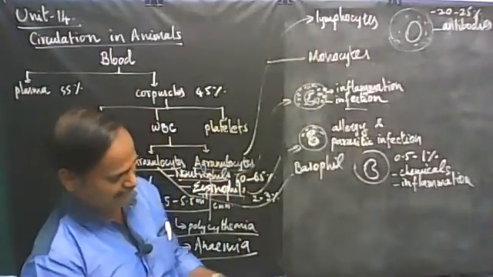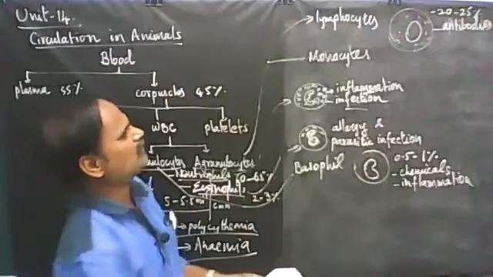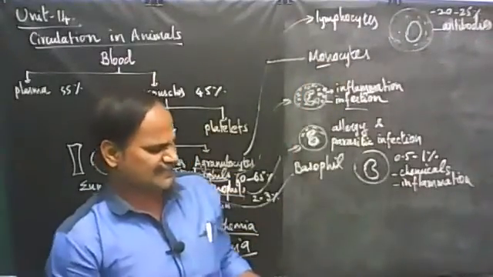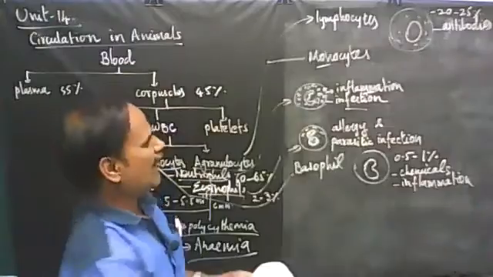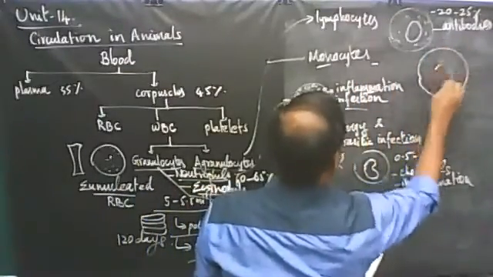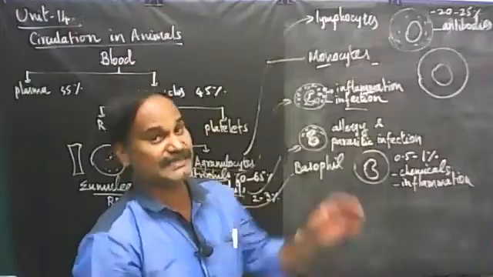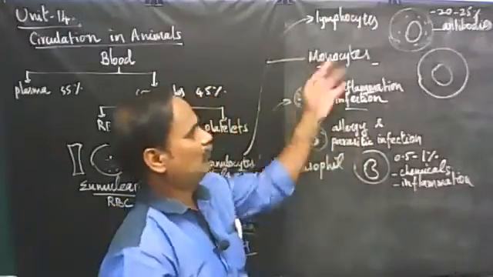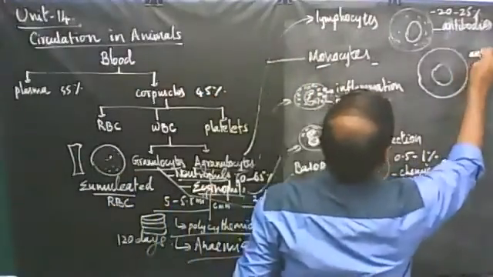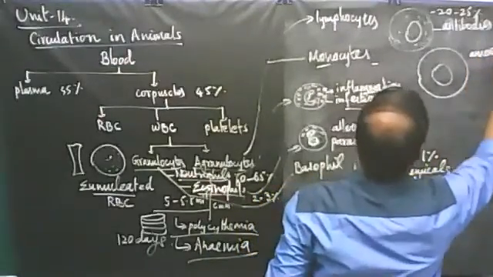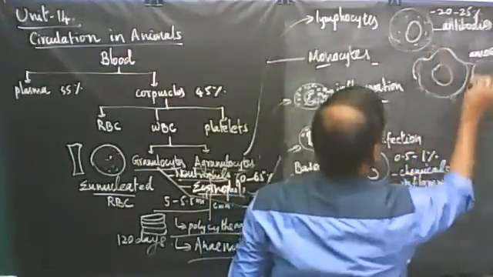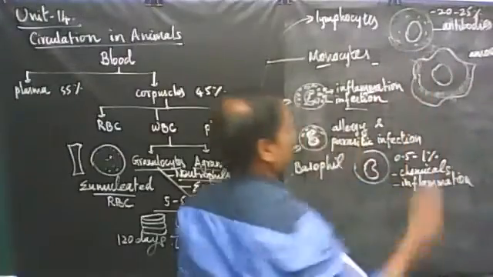Now the lymphocytes we have completed. Now let's see the monocytes. What are called monocytes? They are the largest leukocytes and are amoeboid in shape. They will ask one more question: which is the largest leukocyte? Monocytes. They have an amoeboid shape, in the sense that they are irregular in shape. Sometimes the monocyte may be like this, an amoeba-shaped structure.